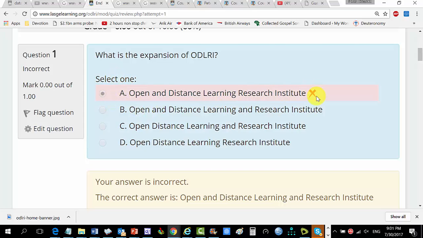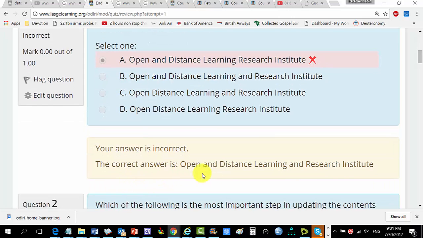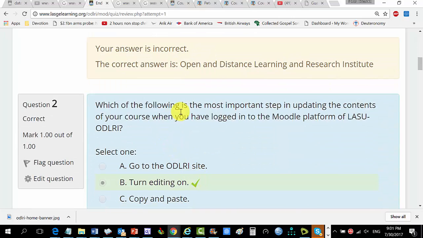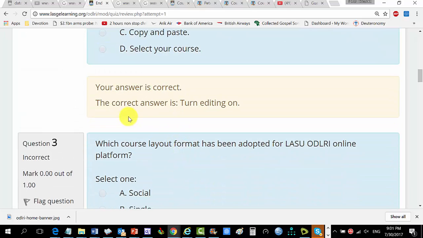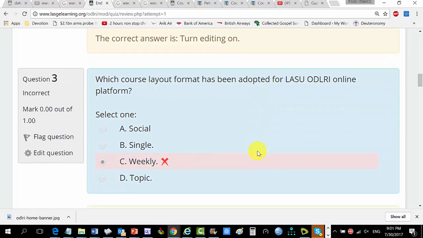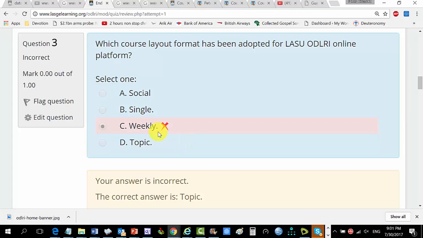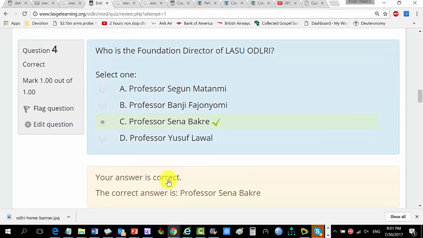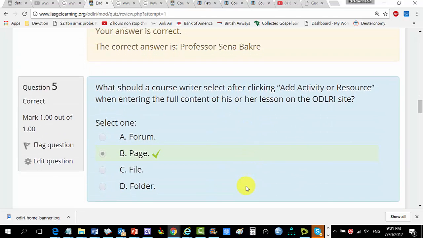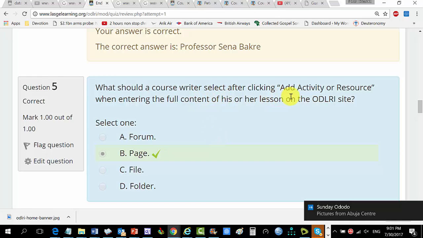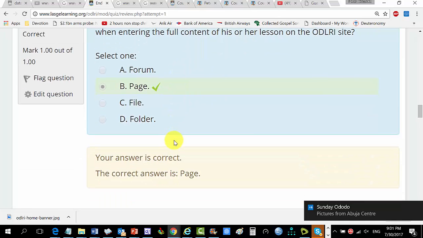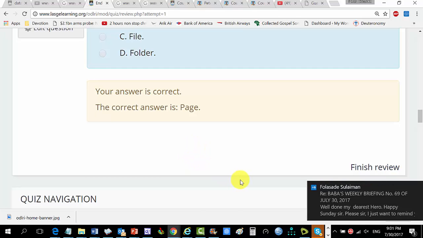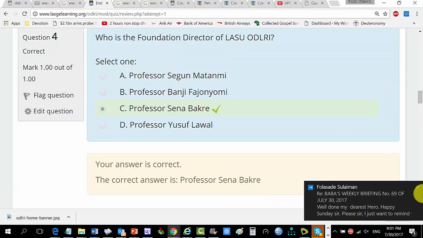Open and distance marks. It has marked it wrong. The correct answer is this. Which of the following is the most important step in updating the contents of this? I got it right. The correct answer is turning it on. Which course layout has been updated for the LASU ODLRI platform? Weekly is wrong. The correct answer is topic. Who is the foundation director of this? The correct answer is Professor Bakri. What should the course writer do? This. Okay, so page.